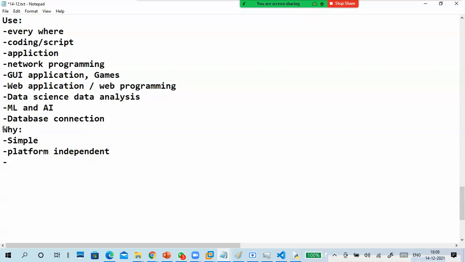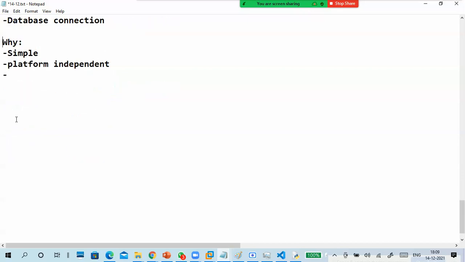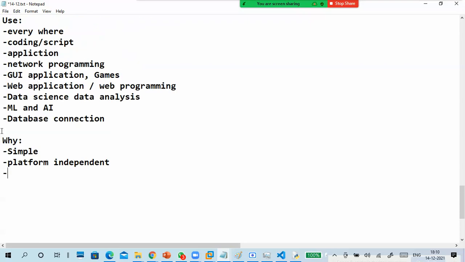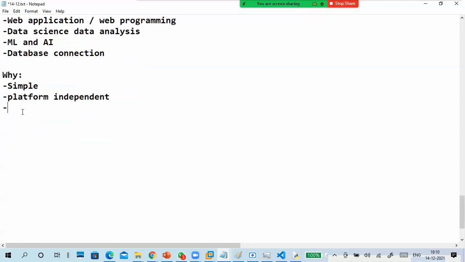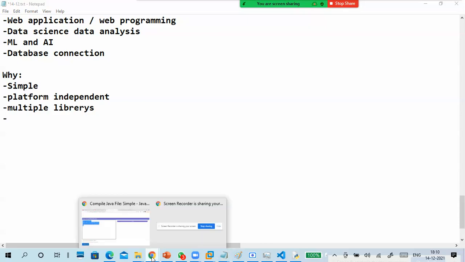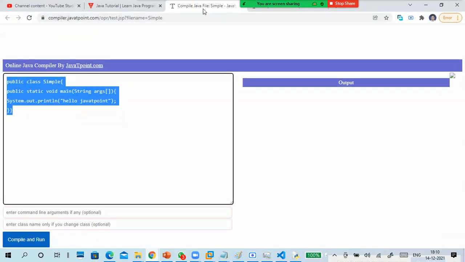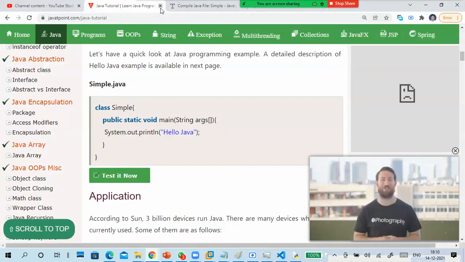We can use commands like insert command and all with this one also. Multiple libraries. Not a simple few, thousands of libraries are available.